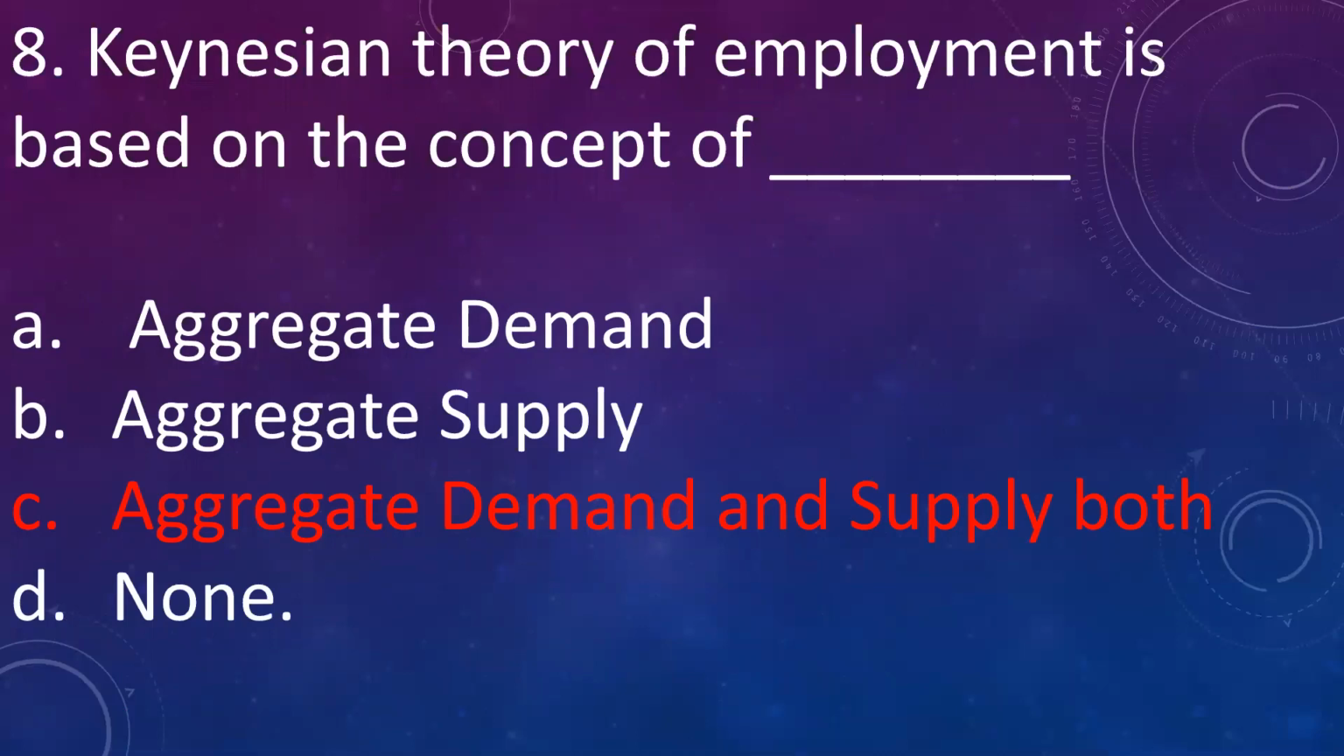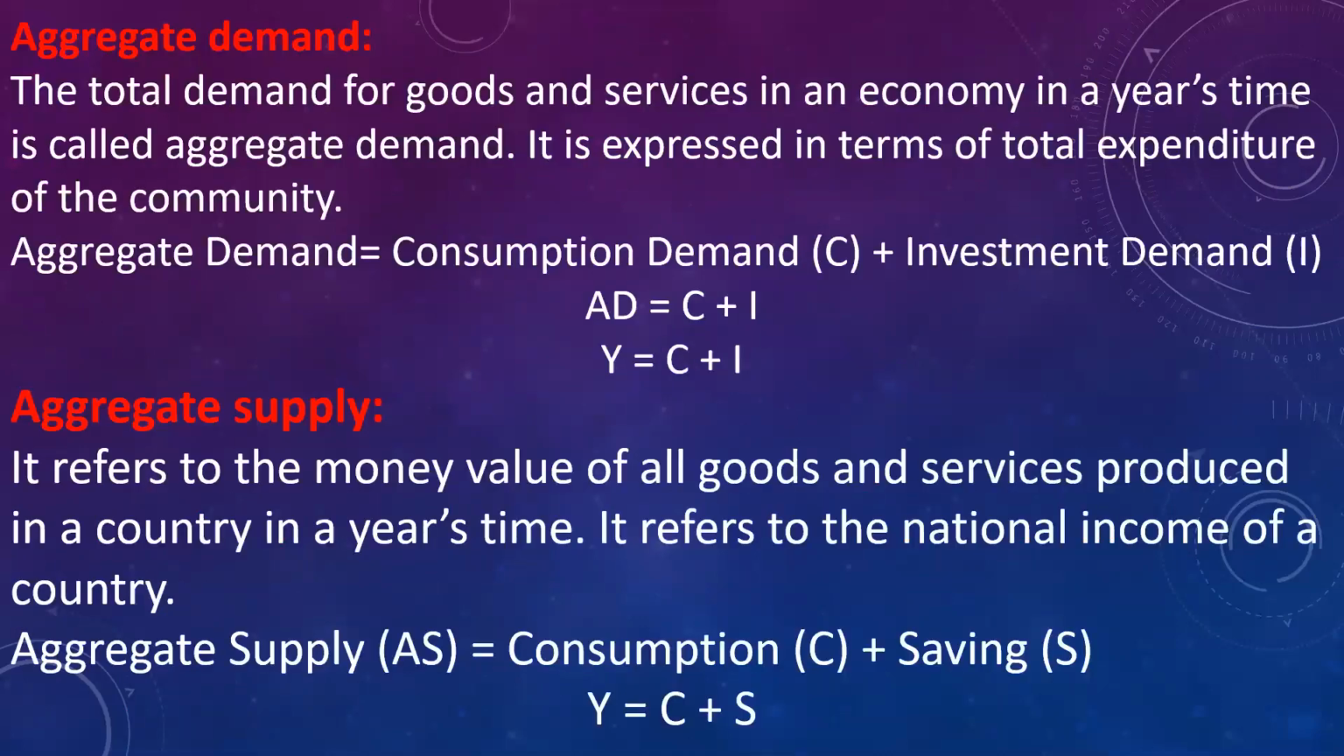Let me explain the concepts of aggregate demand and aggregate supply. Aggregate demand refers to the total demand for goods and services in the economy in a year. It is the total expenditure of the community. It is given as consumption demand plus investment demand. Whereas aggregate supply refers to the money value of all goods and services produced in a country in a year. It is nothing but the national income of the country. It is given as consumption plus saving.